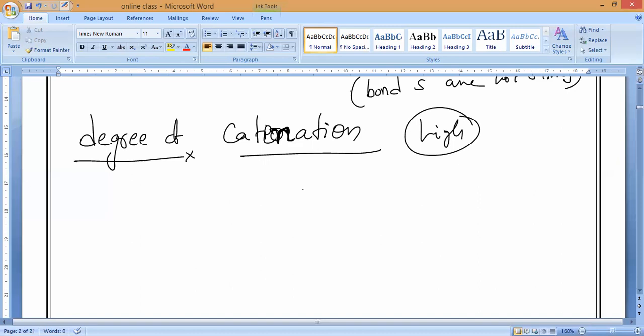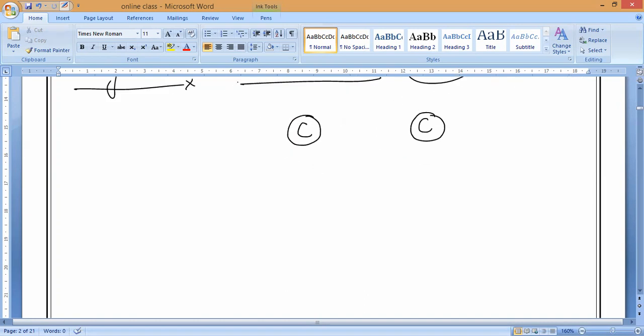As I said, will carbon form only a single bond, or a double bond, or a triple bond? If we take two carbon atoms, this is one carbon atom and this is one carbon atom, what kind of bonds will it form? What is the bond formation between them? Anybody? Please respond. Single, double, and triple. Single bond, double bond and triple bond.